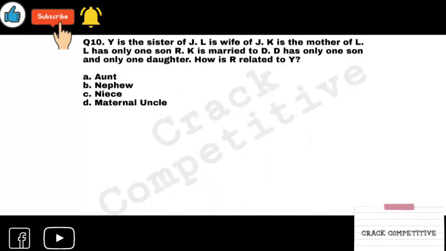Go through it very carefully so that you won't make any mistake. Question 10. Y is a sister of J. L is wife of J. K is the mother of L. L has only one son R. K is married to D. D has only one son and only one daughter. How is R related to Y?